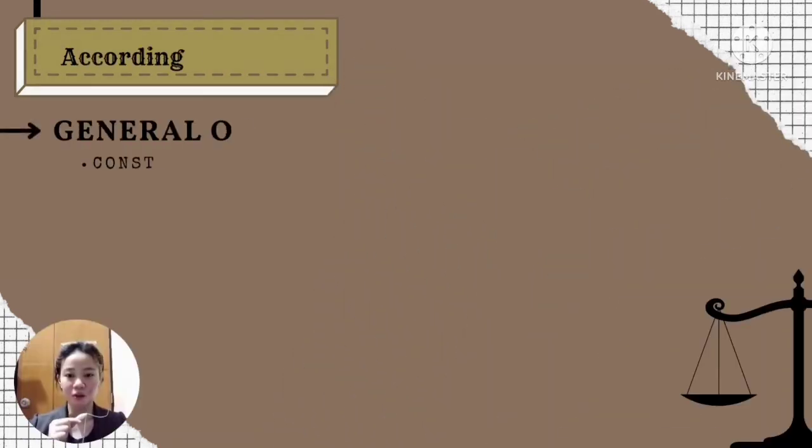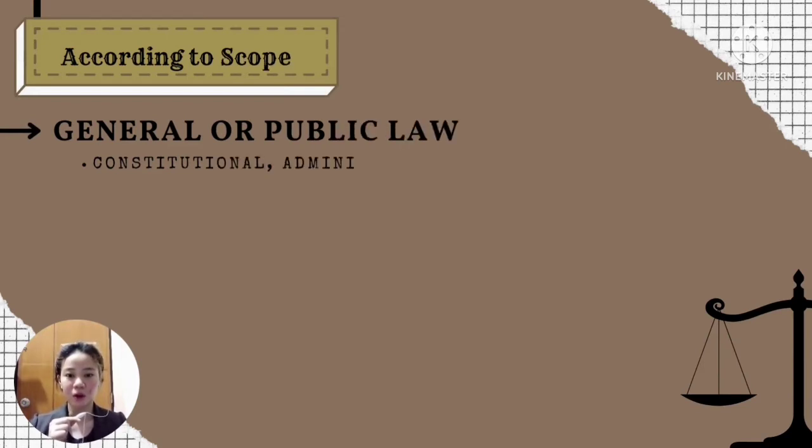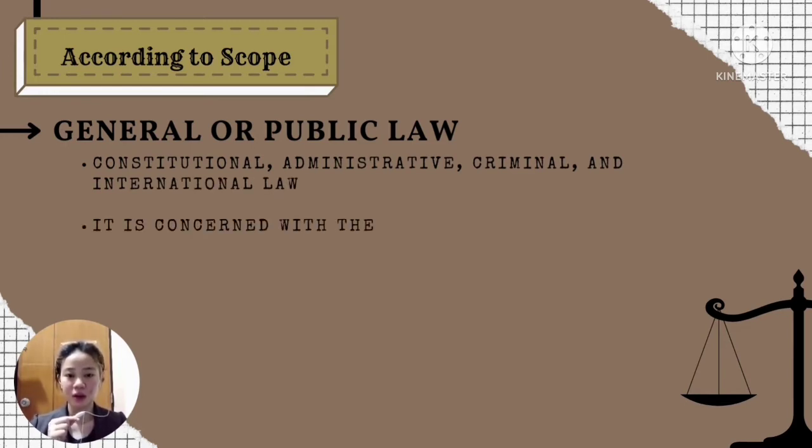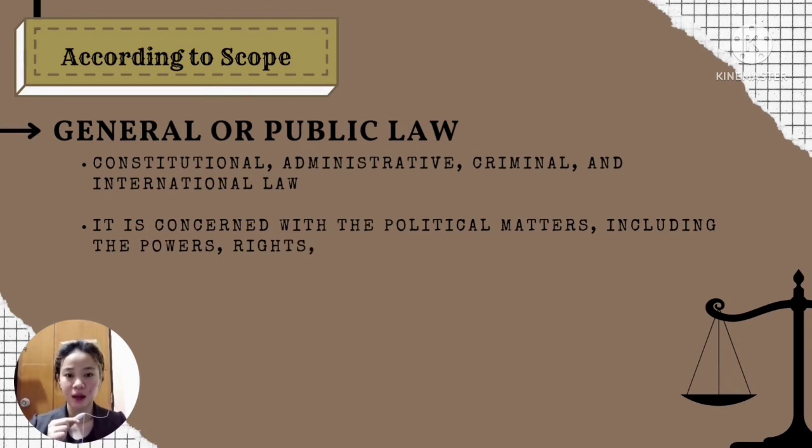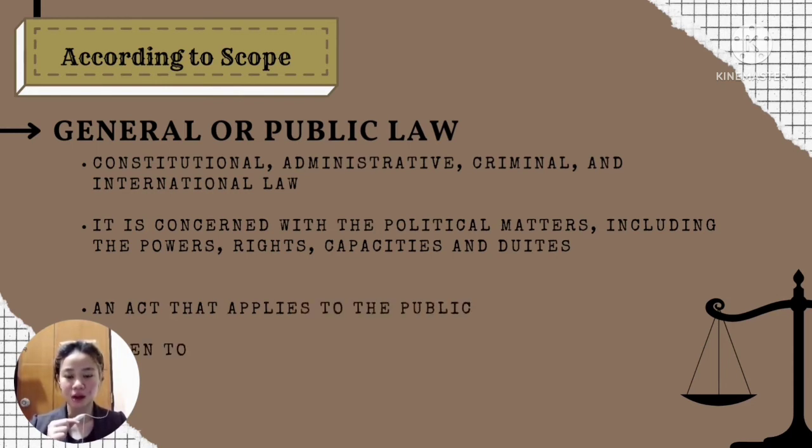Next is according to the scope. According to the scope, we have the general or public law and special or private law. So let's start with the general or public law. It is an area of constitutional, administrative, criminal, and international law that focuses on the organization of the government, the relation between the state and its citizens, the responsibilities of government officials, and the relations between sister states.